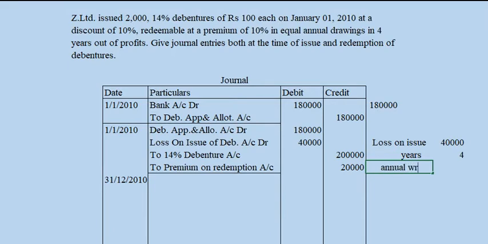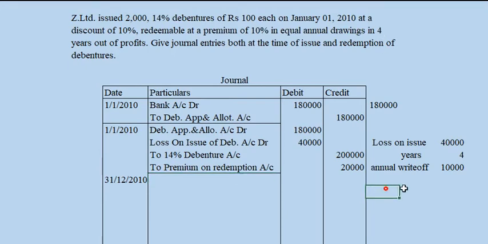So the annual write-off will become 10,000 rupees. At the same time, this 14% debenture interest also is to be paid, again each year on 1 lakh rupees. Sorry, this debenture is redeemable in 4 equal installments. So every year 50,000 rupees is to be redeemed.